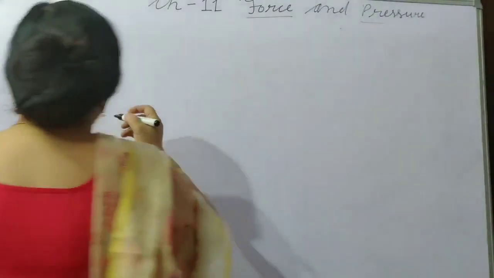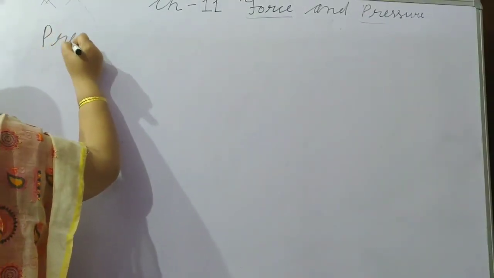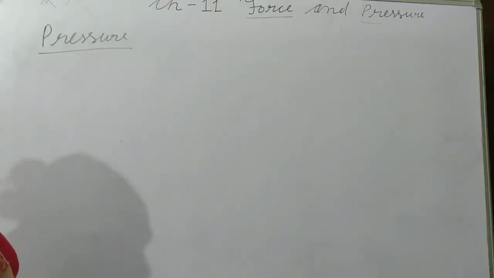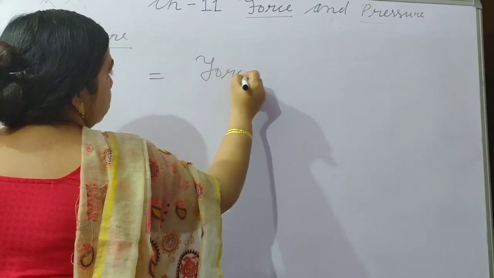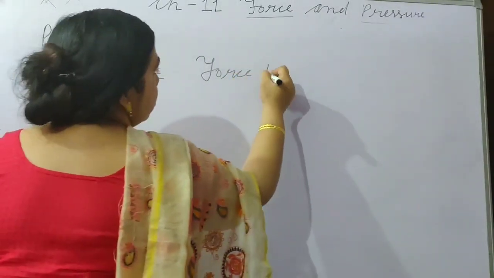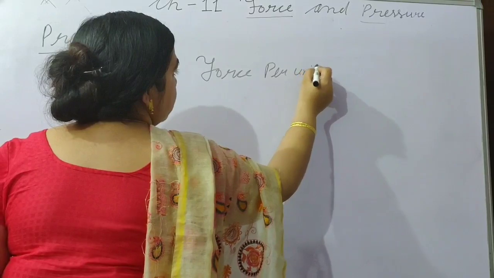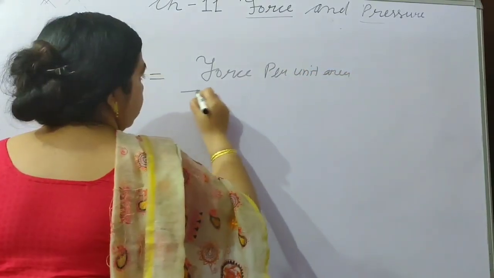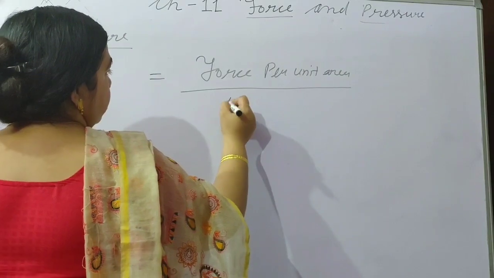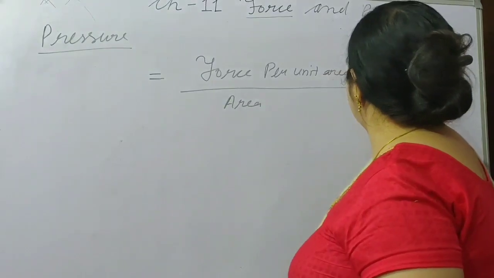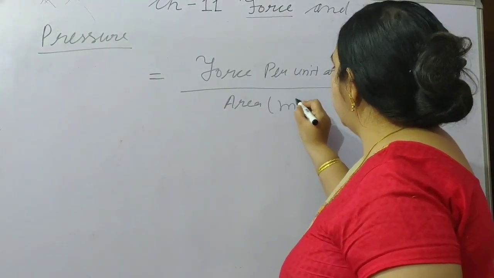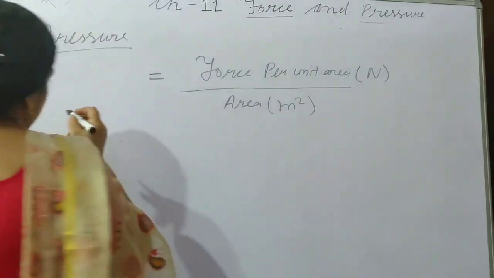Next topic is pressure. Force and pressure is the topic, so we will discuss pressure. How do we consider pressure? Force per unit area, or we can say applied force upon area. Force is always in Newton, and area is always in meter square, and that gives pressure.